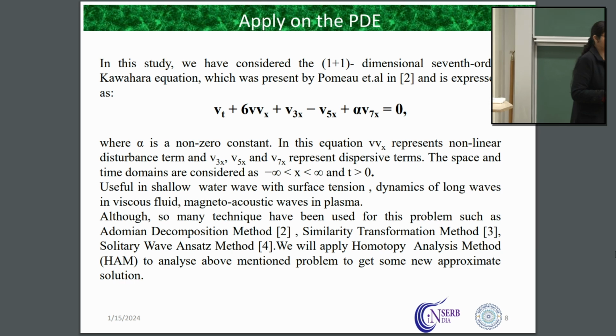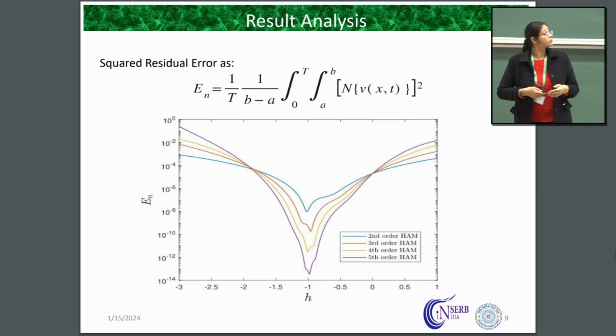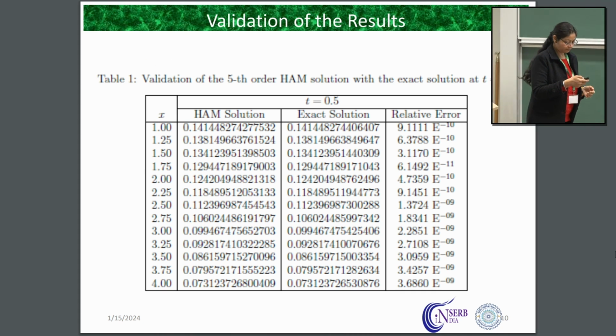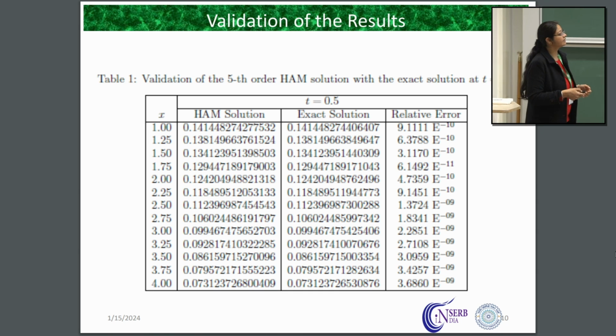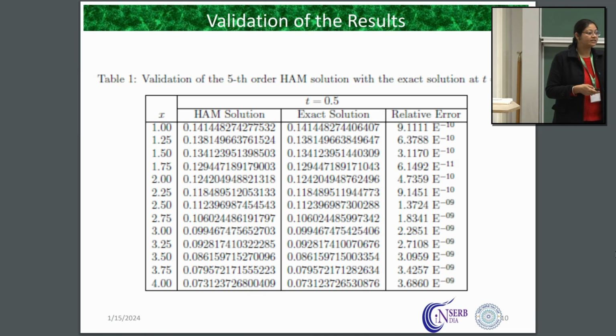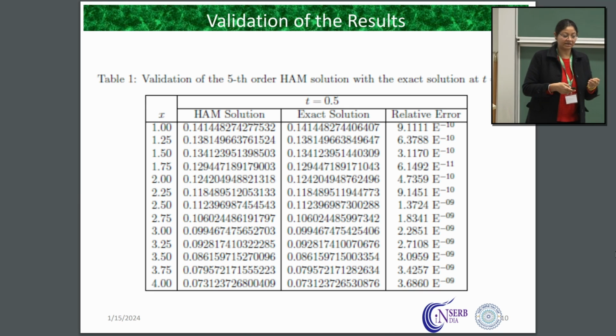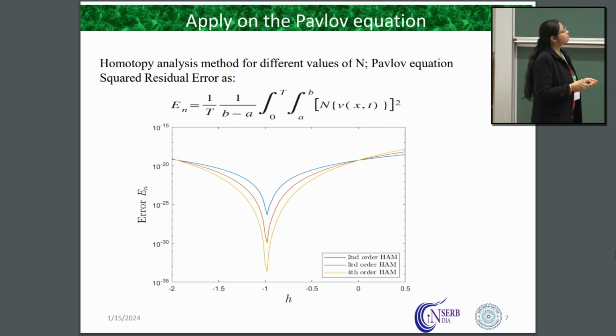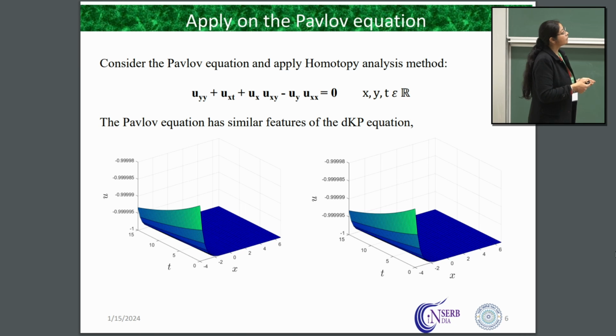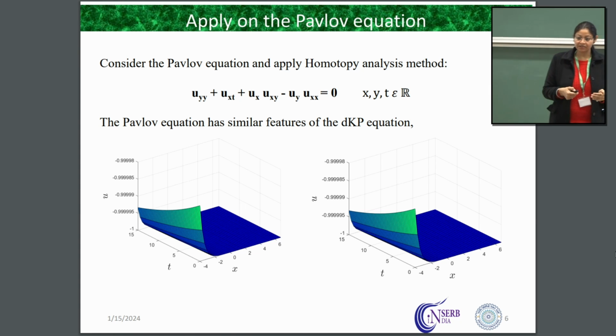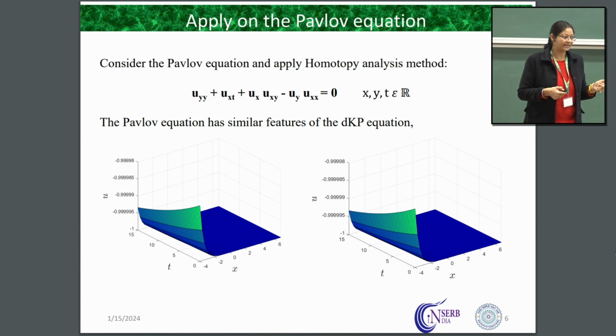Okay. Then we can see what kind of results we are getting. So I'll show it here. This is the relative error we are getting. It's a very small error as compared to when we compared the HM solutions with the exact solutions. It's showing very small error, which comes from the square residual error, because generally we don't get the exact solutions. So this Pavlov equation we have solved using the HM method, which is one of the problems of our project.